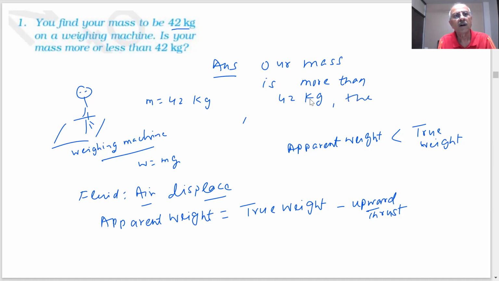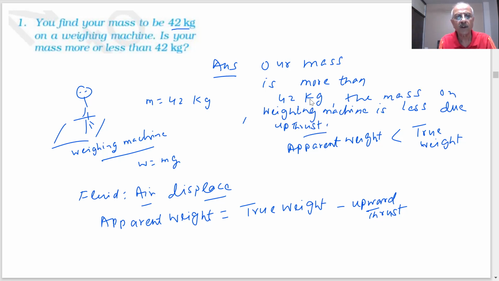The mass on the weighing machine is less due to upthrust. And therefore, what we are measuring is the apparent weight, not the true weight. Is it clear? Yes, sir.